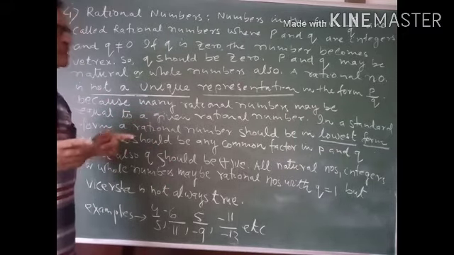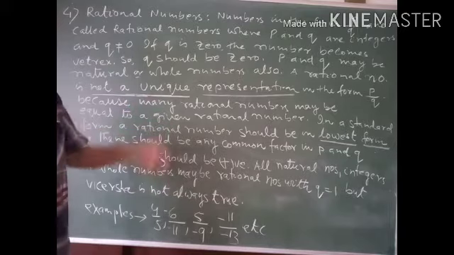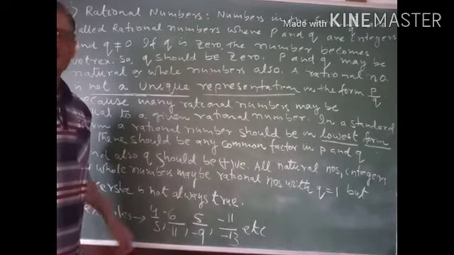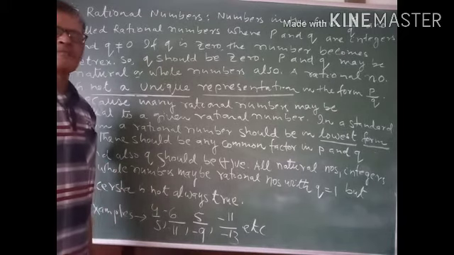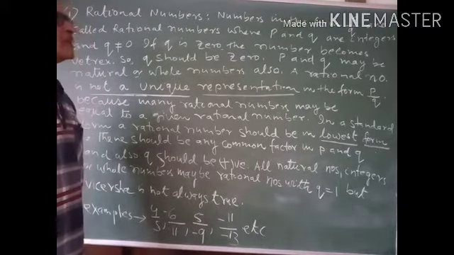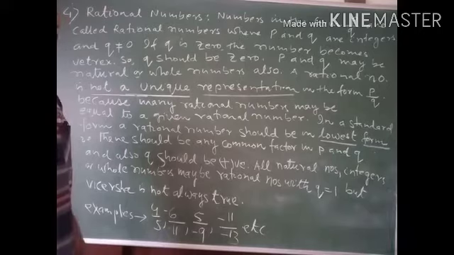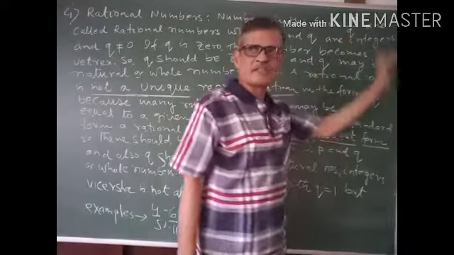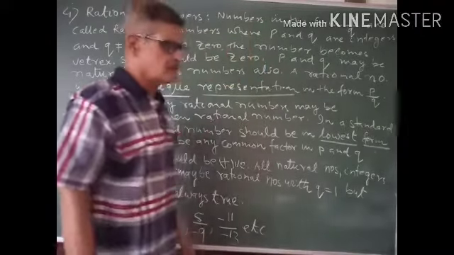Second thing is q should be kept positive. If q is negative, then by multiplying by -1 in q and p, we can make this q positive. So this is in a standard form.